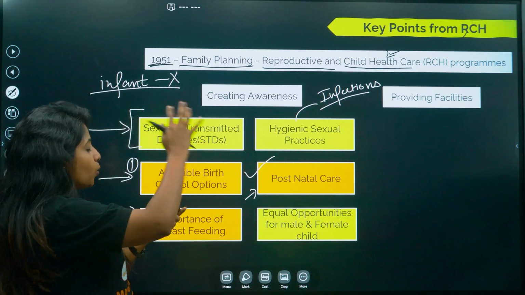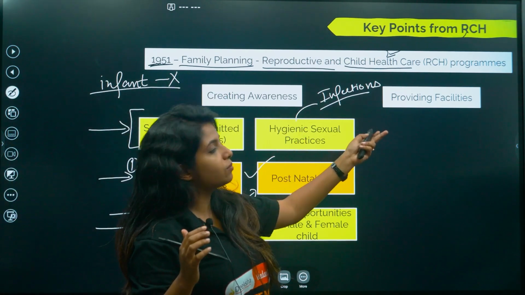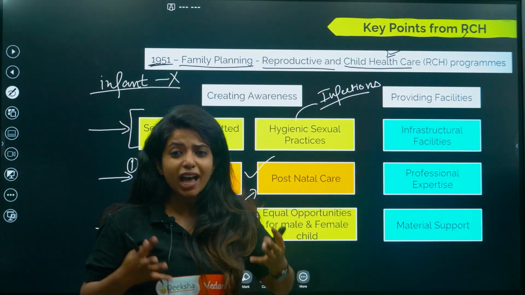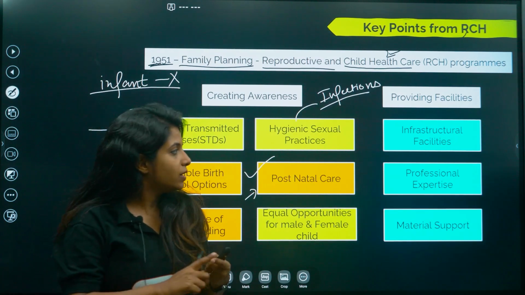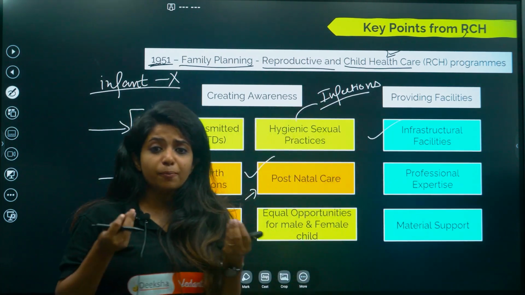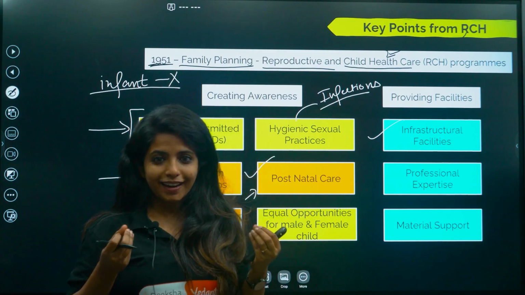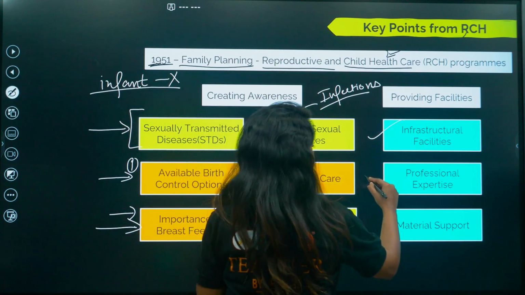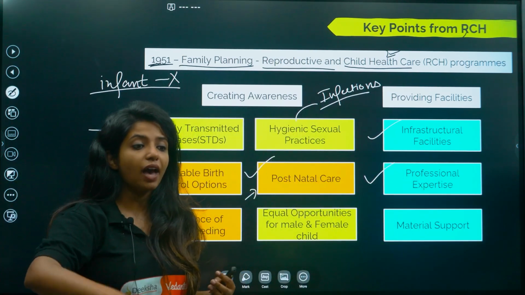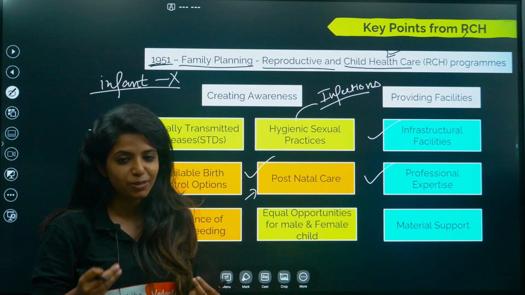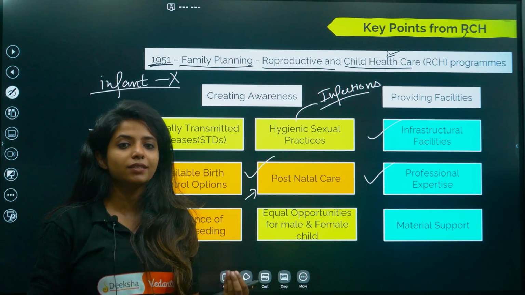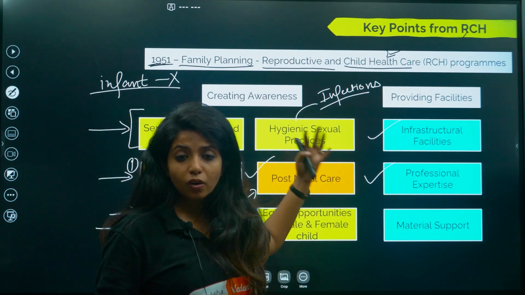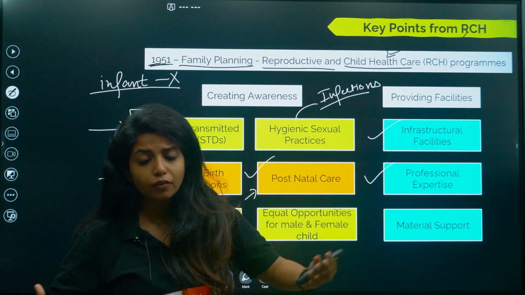Now, I told you that apart from creating awareness, they also focus on providing facilities. What kind of facilities? Infrastructural facilities, as in having a proper hospital. First thing, professional expertise, as in having proper, good doctors, right? You all are trying to become a good doctor. So we need more doctors. Provide facilities where you will have doctors in rural areas as well, so that people who cannot travel long distances, who do not know anything about what is happening in the world, can avail this opportunity to see a doctor and get themselves cured if they have anything.